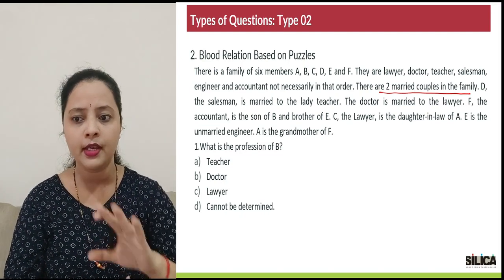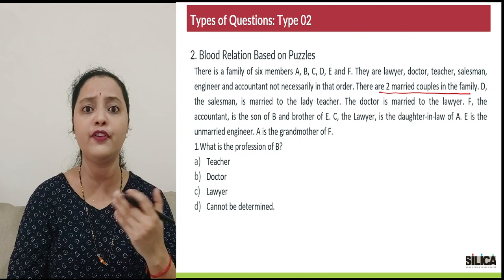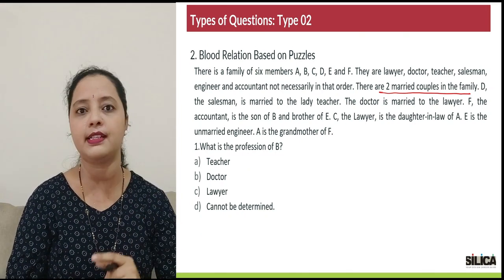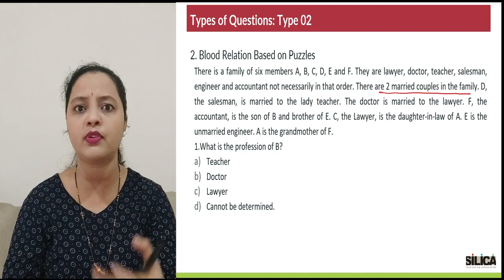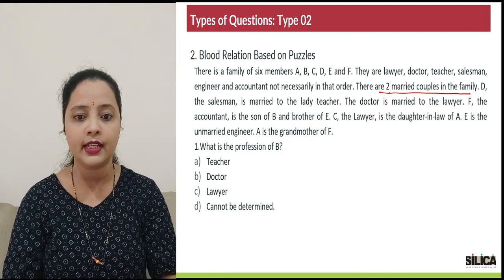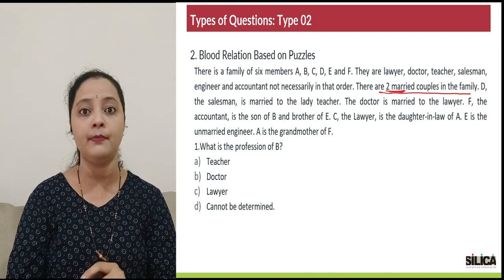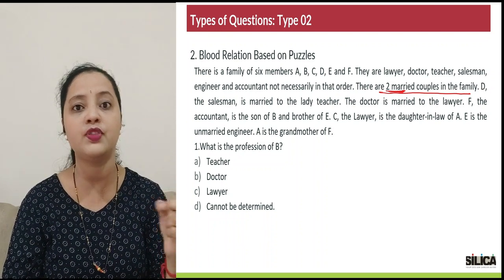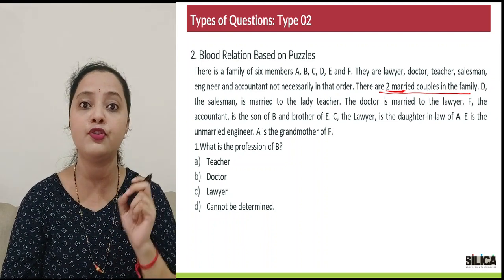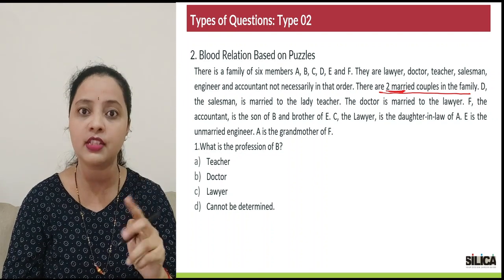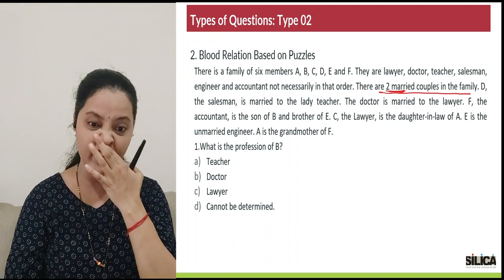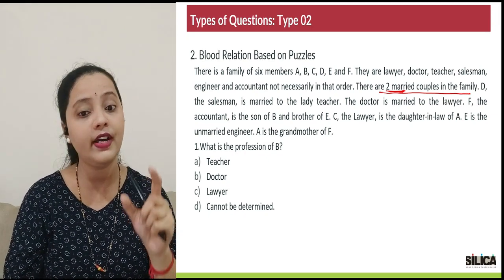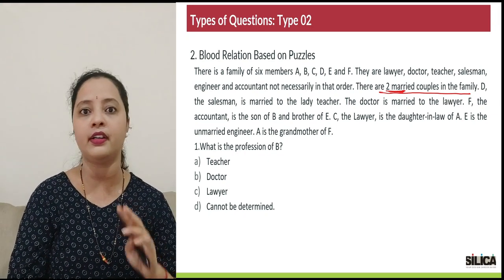So from here on I have some data pertaining to how I am supposed to draw the family tree for this question. Now for puzzle based blood relations, there are a few things that you'll have to consider. First is to try to deduce how many couples are there in your question. Now we were lucky in this question, it's directly given. How many do we have? There are 2 married couples in the family. Now why do you have to look for these married couples? Basically, these married couples in a blood relation puzzle, you're supposed to place only in the first or the second generation. That means we will never place these married couples in the children generation. That is why it is important you figure out how many married couples are there.